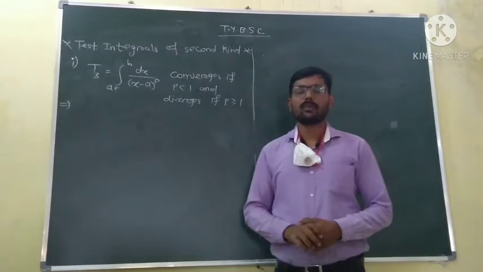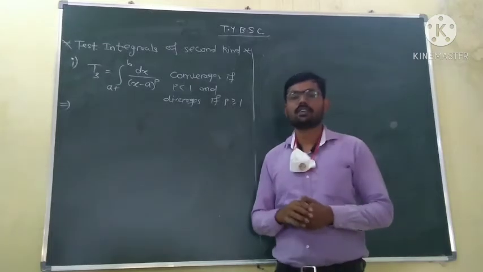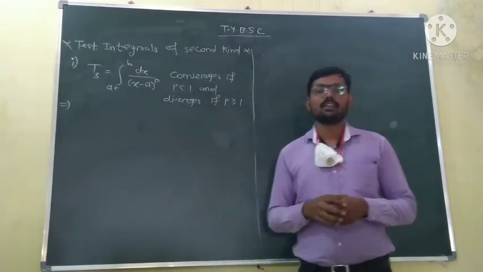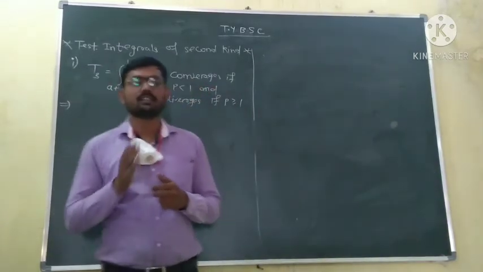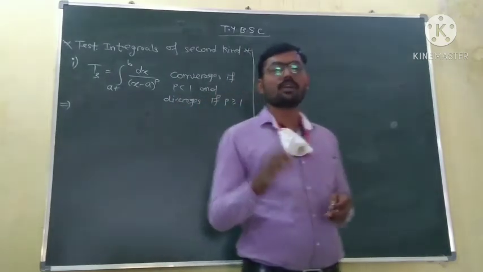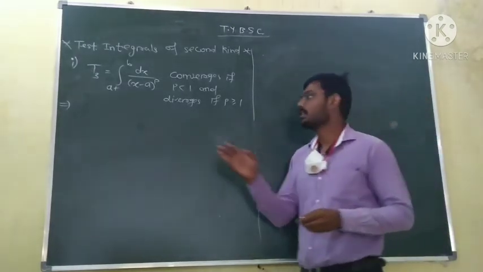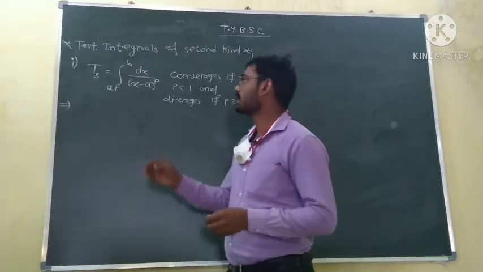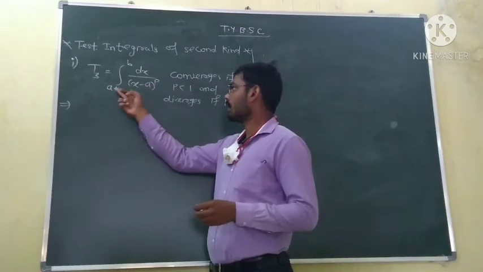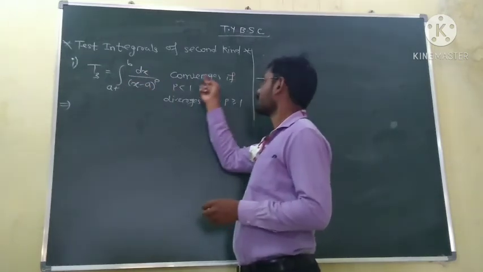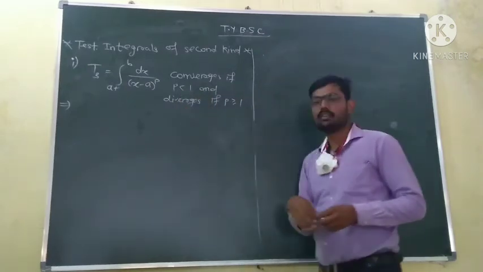We have seen tests T1 and T2, which correspond to the test integrals for integrals of type A. Now we will see the test integrals of the second kind, that is, for improper integrals of type B. T1 and T2 have already been done. Now we will see T3 and T4. So test T3: the integration of 1 upon x minus a raised to power p with respect to x from a to b, where a is the singular point, is convergent if p is less than 1 and divergent if p is greater than or equal to 1.